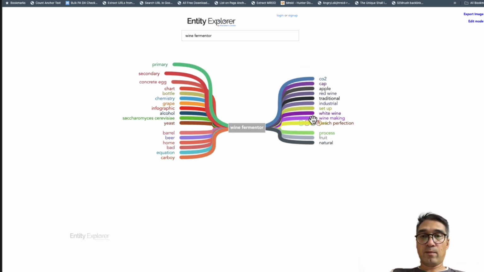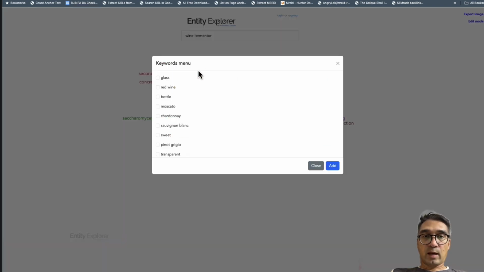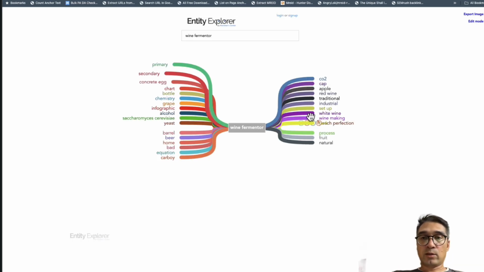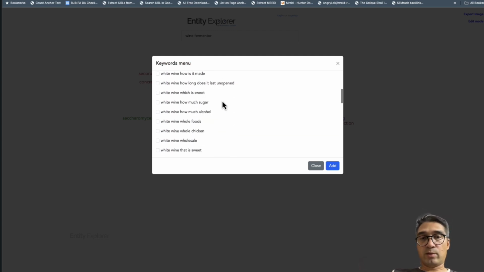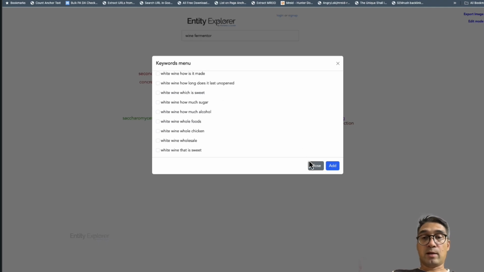So wine, white wine, winemaking, these are associated with what we try to do. So we can go to white wine and we can do find entities. I'll say glass, red wine, sweet, whatever, and all of these entities associated with it. We can also pull up keywords. So white wine, what is it good for? White wine, what temperature? And a lot of these topics you could cover depending on the nature of your website.